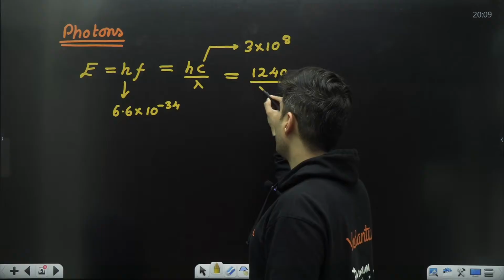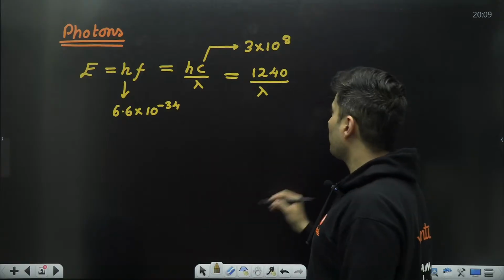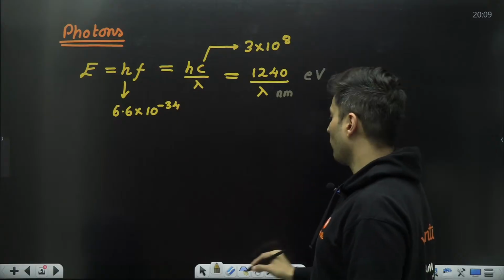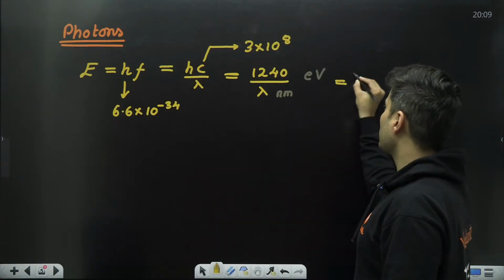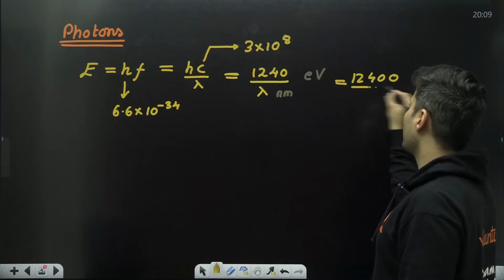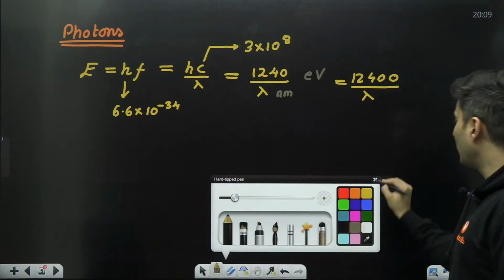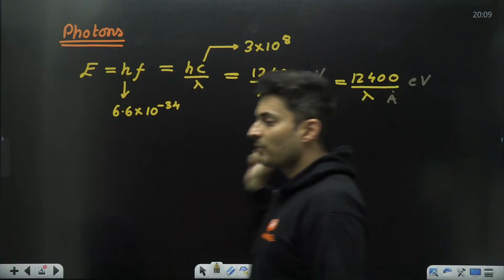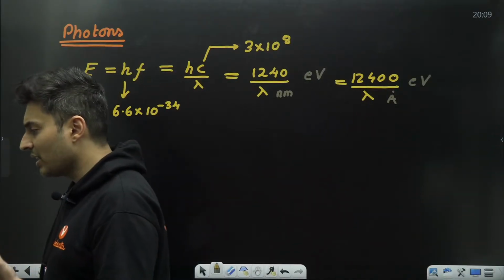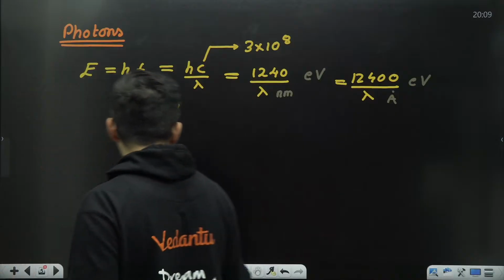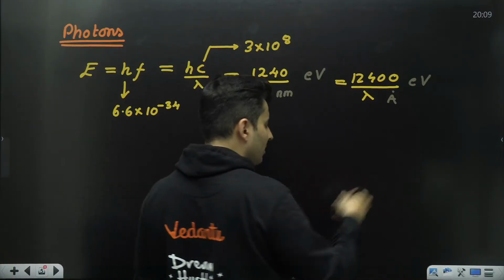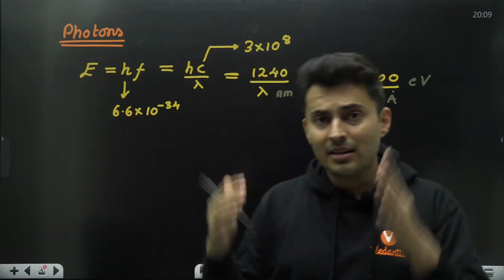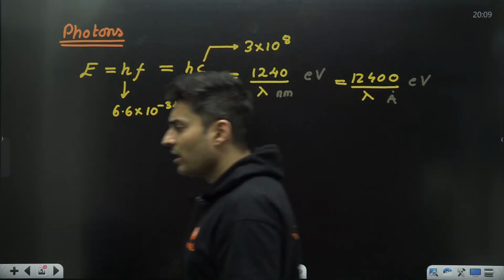You can also write this as 1240 divided by lambda, provided your lambda is in nanometers, then this whole thing will be in electron volt. And you can also write this as 12400 by lambda, but then this wavelength will be in Angstrom and this will again be in electron volt. This is particularly useful for solving questions, making calculations easy. So we are quickly doing revision so that we get up to speed and brush up all the concepts. This is a part of the obsession series. This will be very quick. We are not going completely in detail.